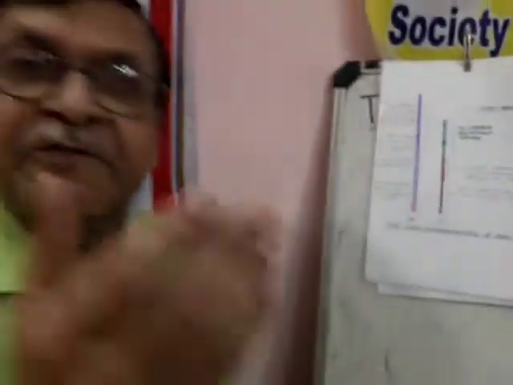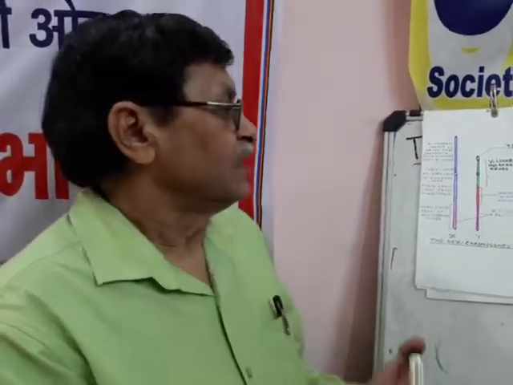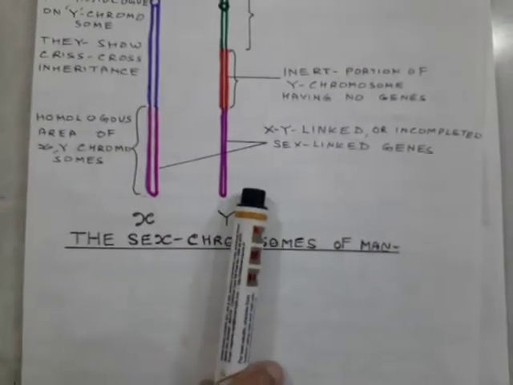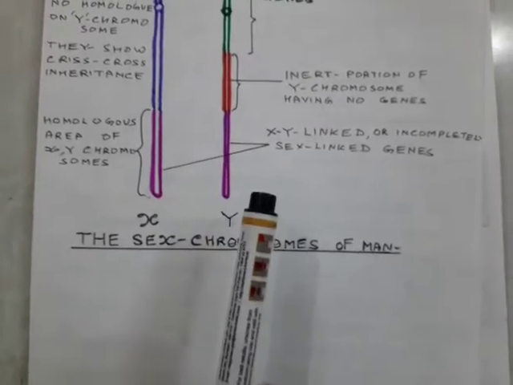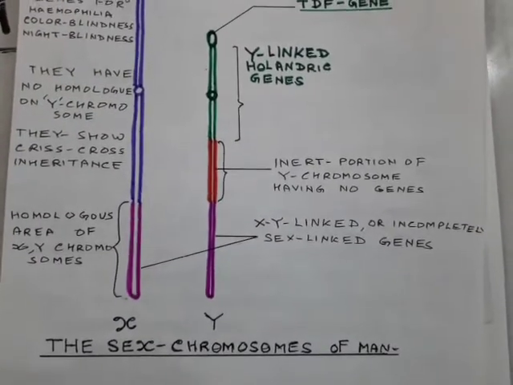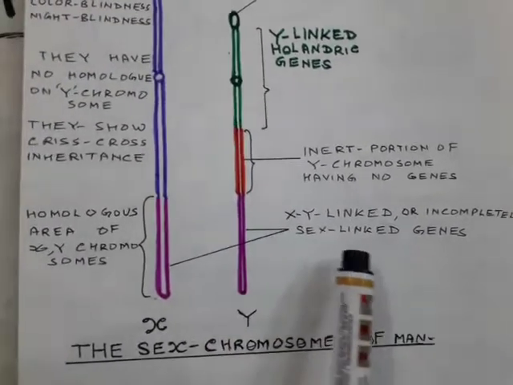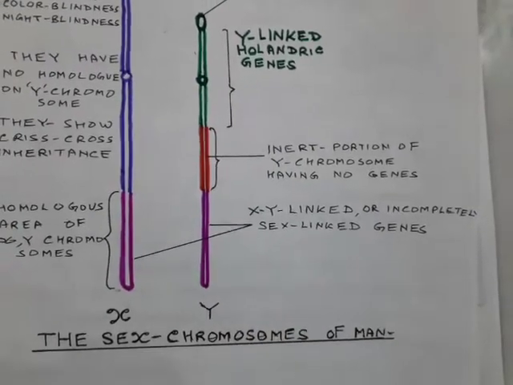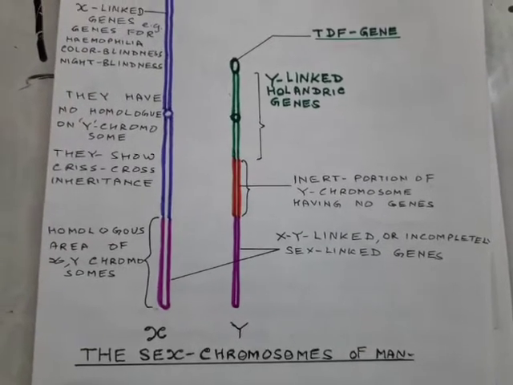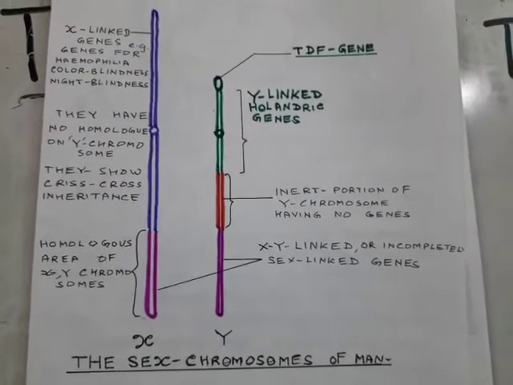And different parts of X and Y have different properties. Different types of genes are found there. Here you can see only a fraction of the X and Y chromosomes are of a similar type. They are homologous. So if any genes are found on this part, they will show the normal Mendelian inheritance pattern. So they are called XY-linked or incompletely sex-linked genes, for example, bobbed bristles in Drosophila and some characters of human beings also.